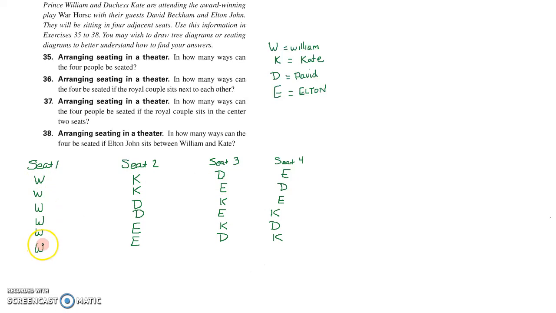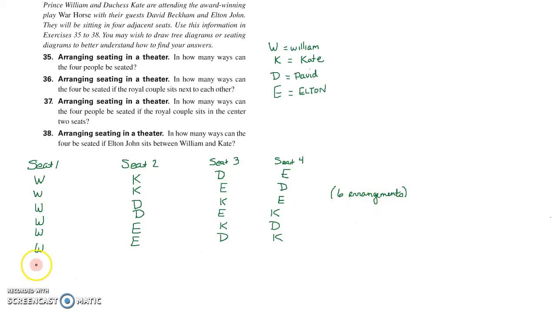I hope that makes sense. There's no other ways for us to seat these 4 people with William in the first seat. So we ended up with 6 arrangements with William in the first seat.